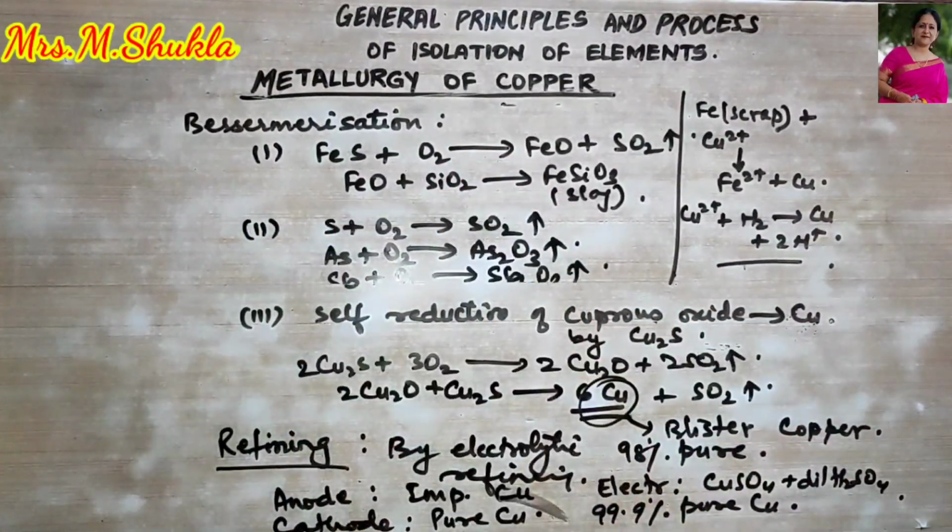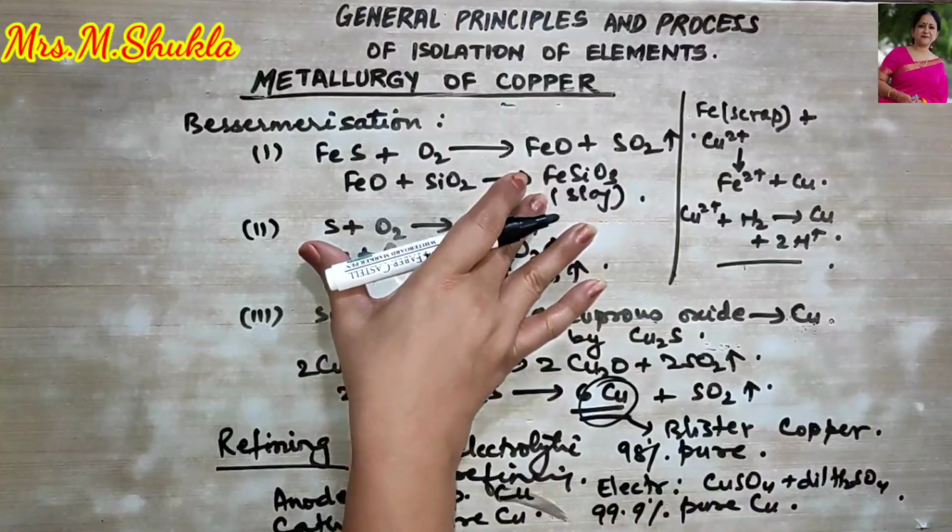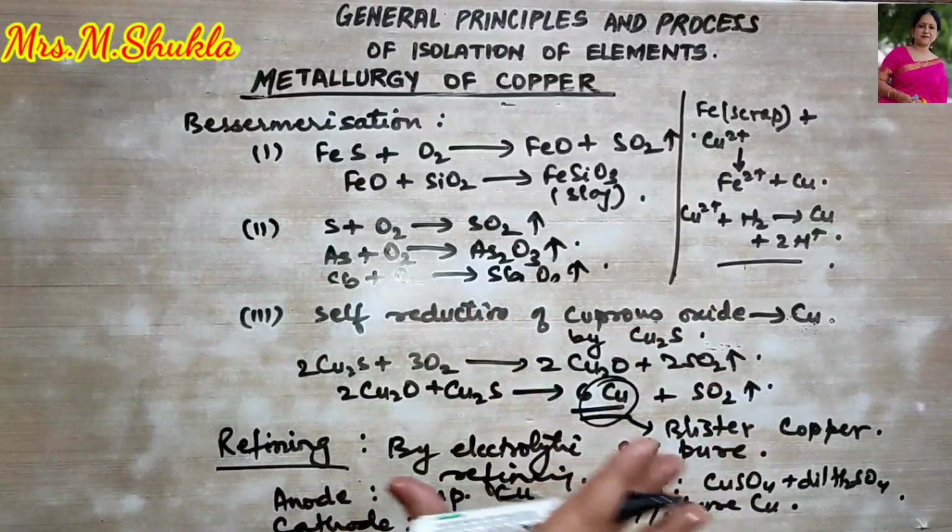So this is also one of the methods of obtaining copper from low grade ores or from scraps, but generally the 99.9% pure copper is obtained from copper pyrite. So this was the metallurgy of copper.